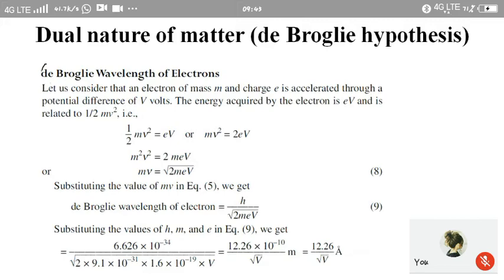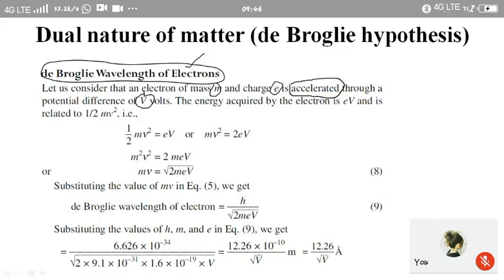Now we want to know the de Broglie wavelength associated with the electron. Now we consider an electron, which is in motion. So let us consider an electron of mass m and charge e, which is accelerated, because it should be in motion. In order to get the motion of the electron, we apply a potential difference or voltage V. Once it is present in a potential difference of V volts, automatically it is going to be accelerated. The meaning of accelerated is that it is going to be in motion. We just want to keep the electron in motion.